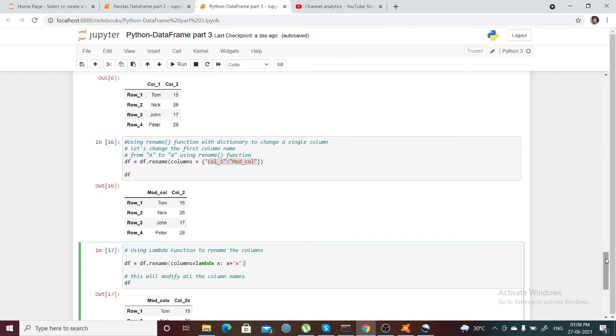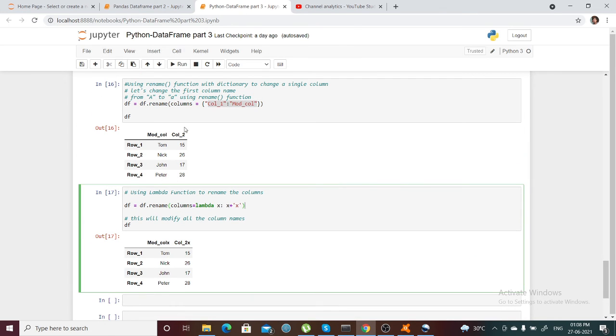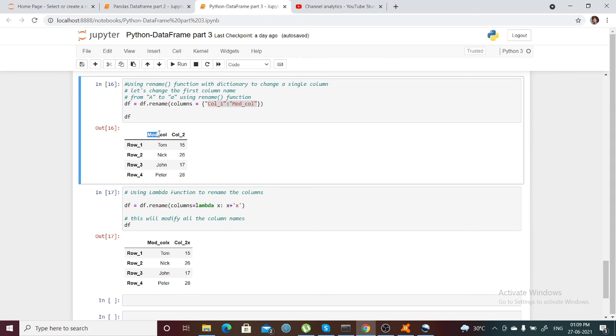And also, if I want to assign something, like whatever column name I have changed, I want to add an x or any value. So here I have just taken one example to show you how to add a string.